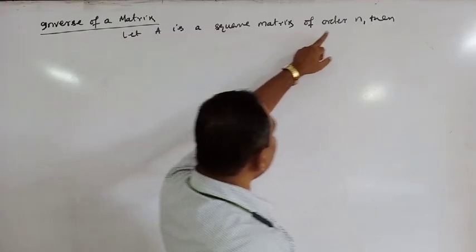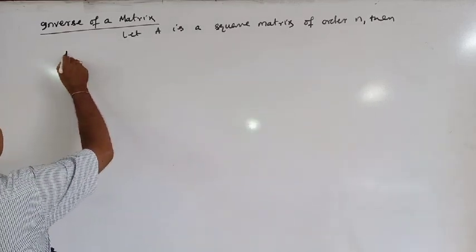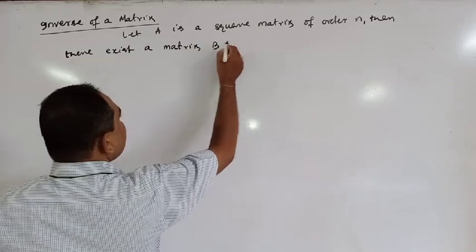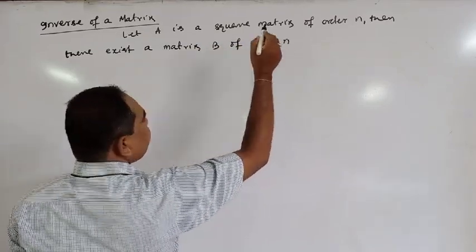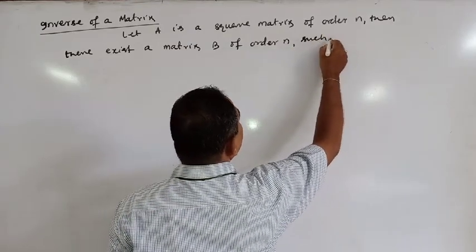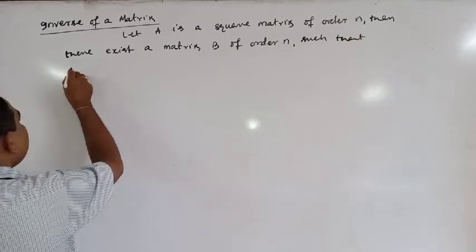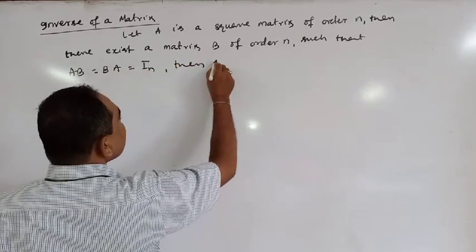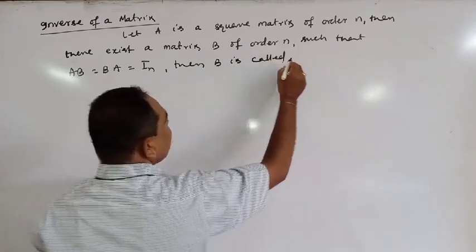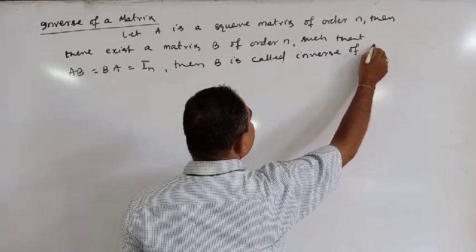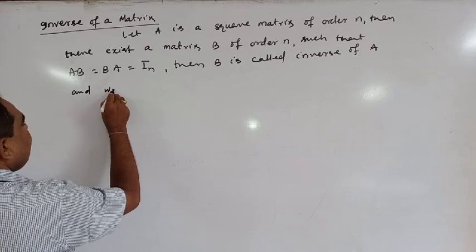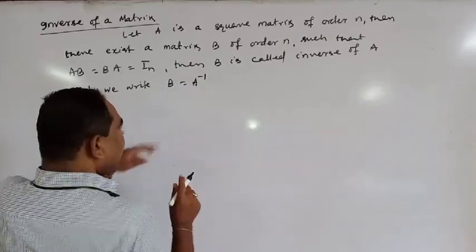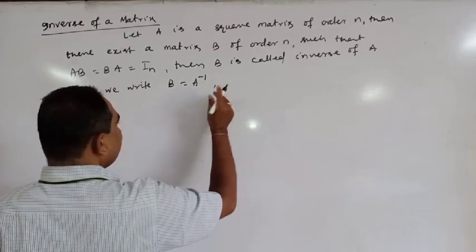Let A be a square matrix of order n. Then there exists a matrix B of order n such that AB = BA = I. Then B is called the inverse of A, and we write B = A^(-1) or A inverse.